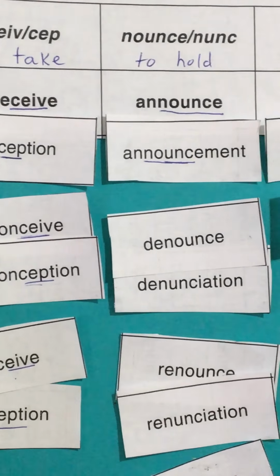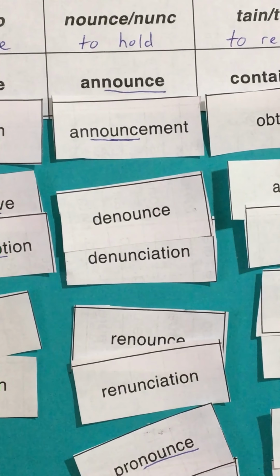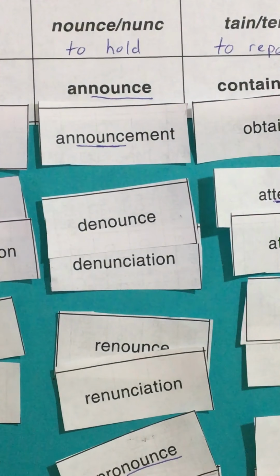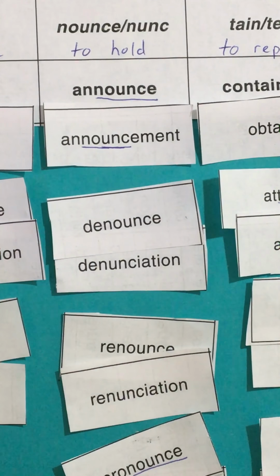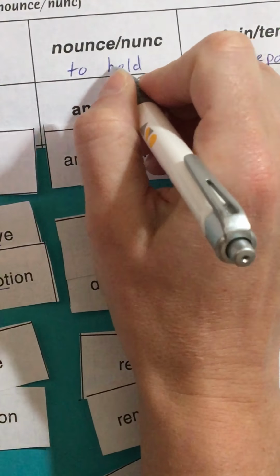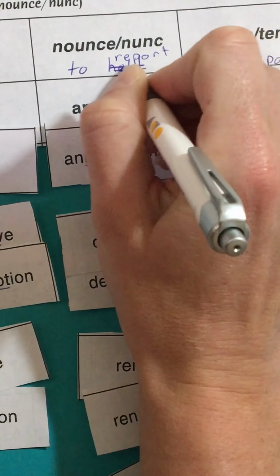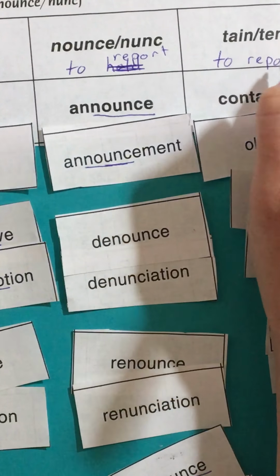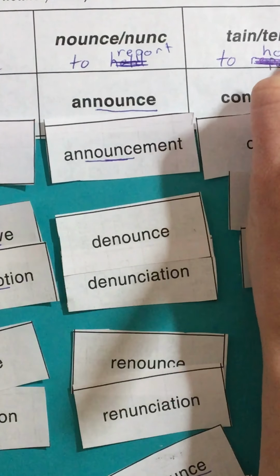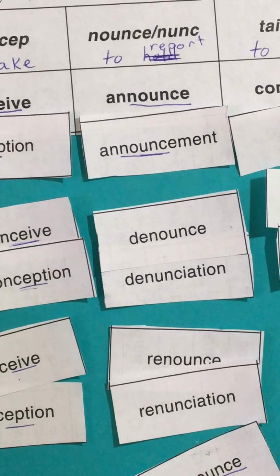Let's look over here at our announce words. To hold, an announcement. I have that in the wrong, wait, hold, announce, to hold. Did I do that one backwards? This one means to report. Sorry about that. I had it backwards on my other paper. To hold. An announcement's not about holding, it's reporting something.